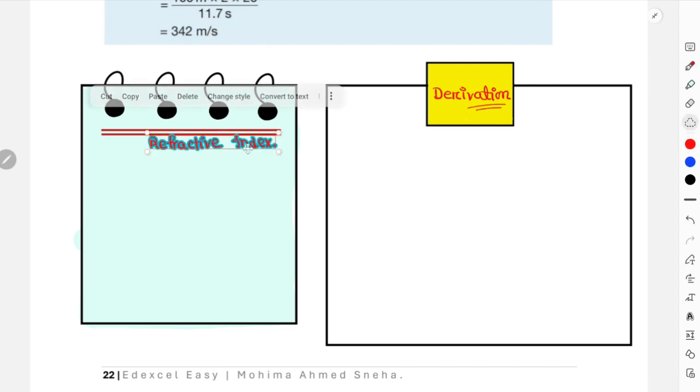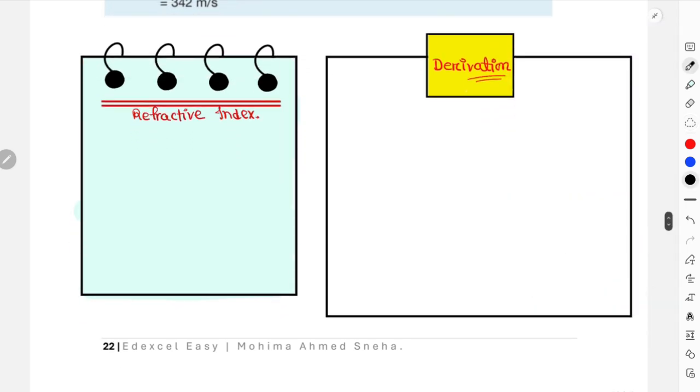So for refractive index, always your light must travel from one medium to another medium, right? So I'll draw a very small box over here. Your light was traveling from this medium, and then got refracted obviously along the way, and this is your normal, a very small diagram over here. In this case, the actual refractive index comes from this understanding: refractive index of the first medium multiplied with sine i is equal to refractive index of the second medium multiplied with sine r.